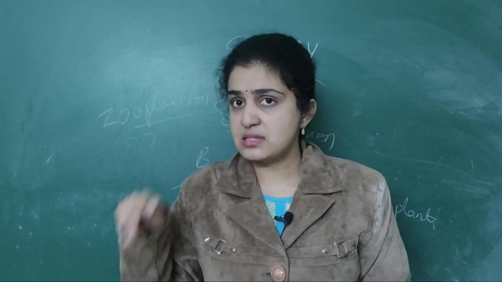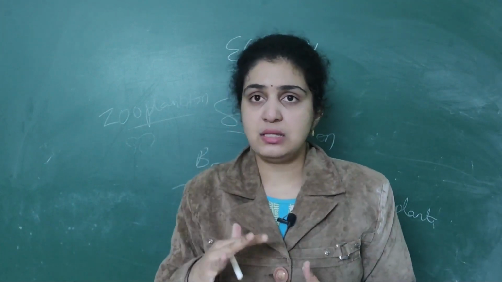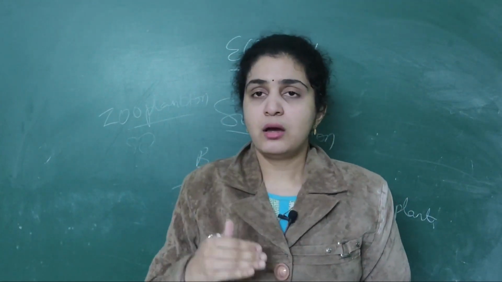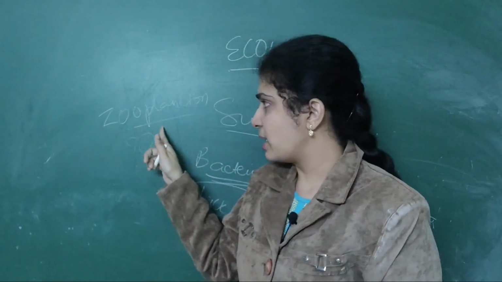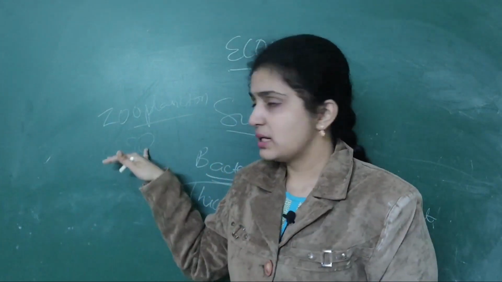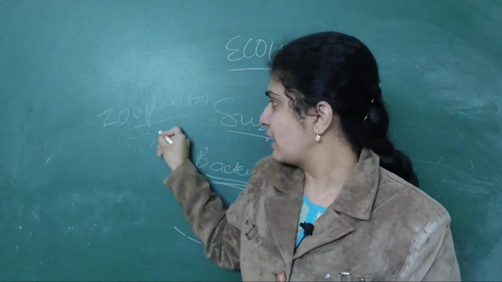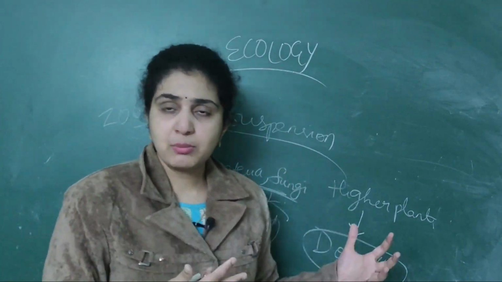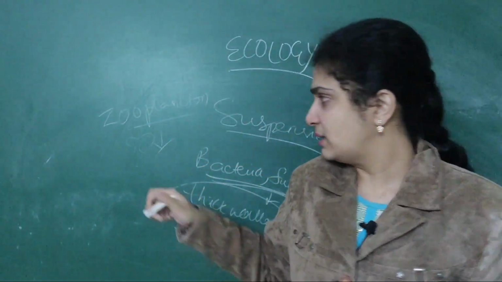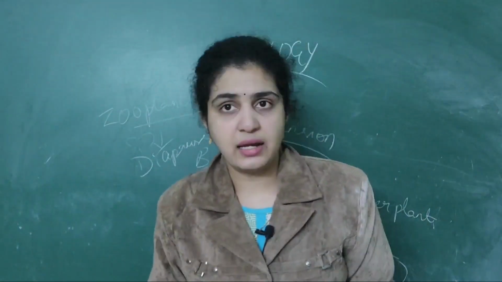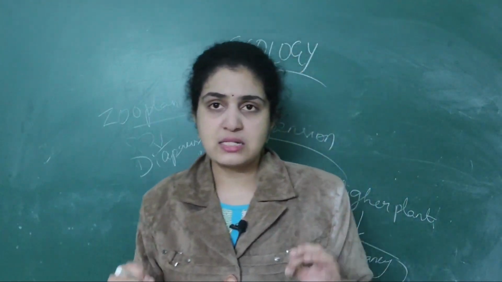Plants in the water are called phytoplanktons, and those organisms surviving on phytoplanktons are called zooplankton. Zoology is related to animals, so it is zooplankton. When zooplankton and numerous fishes are not able to survive under unfavorable conditions, they go into a state called diapause. Diapause is a suspended state for zooplanktons.